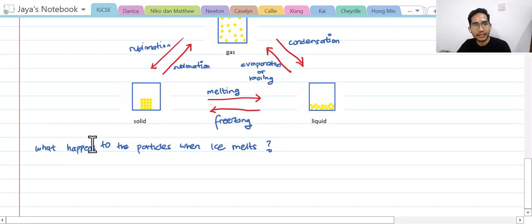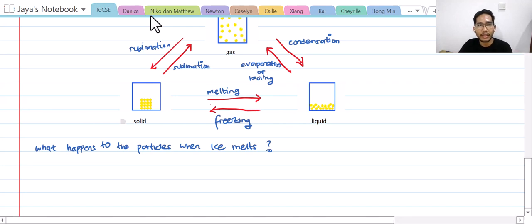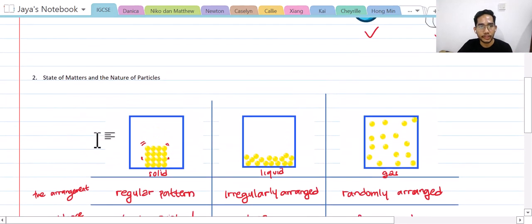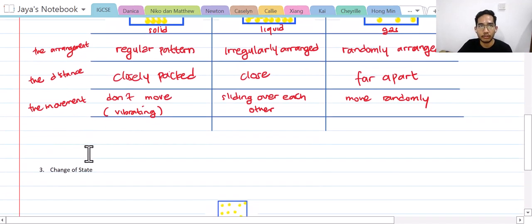And when it melts, it means that it turns into the liquid state. Now, what happens to the particles when the ice melts? Again, we can see it from the three perspectives that we have already learned before, which are the arrangement, the distance, and the movement.